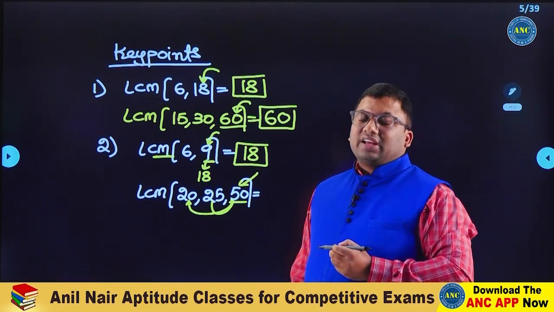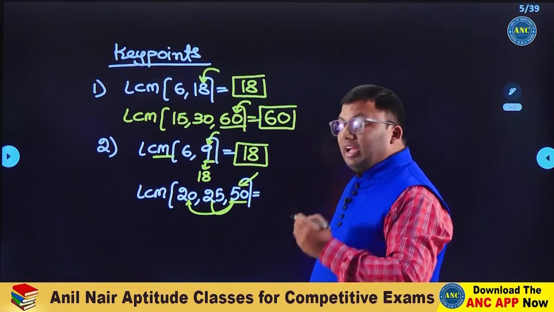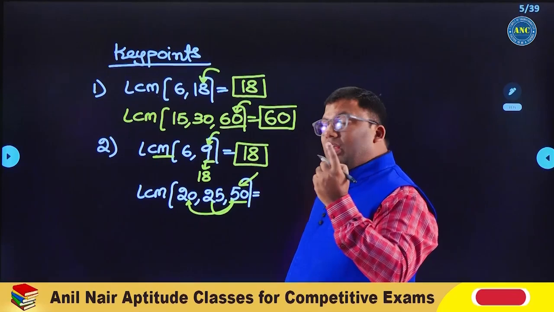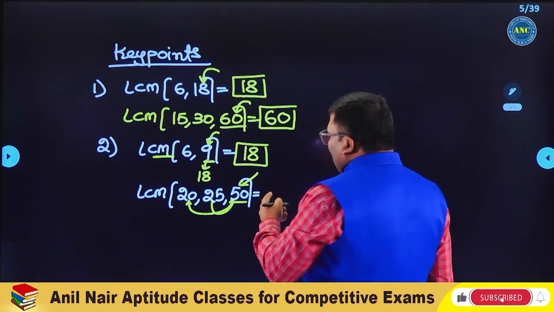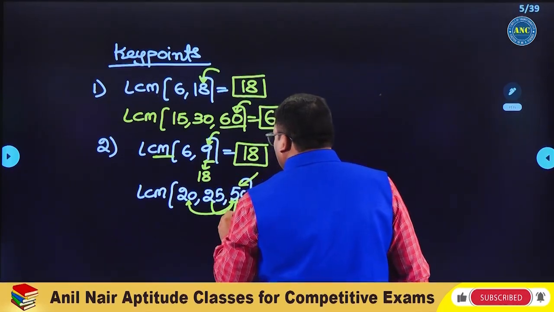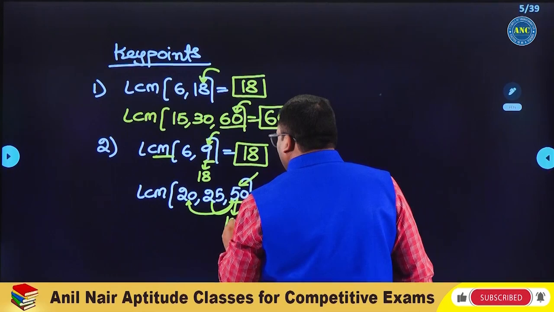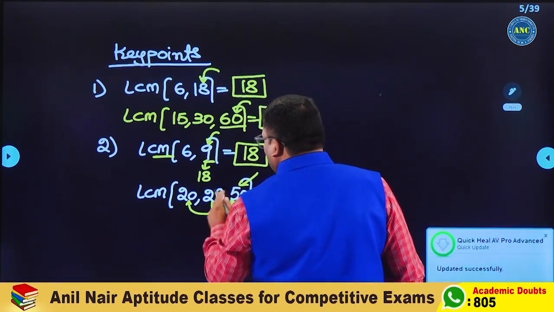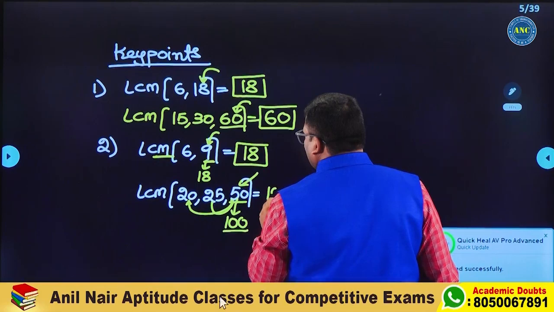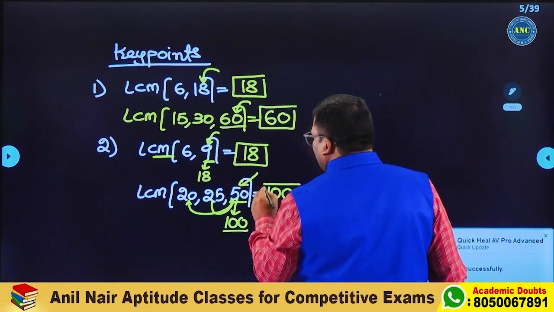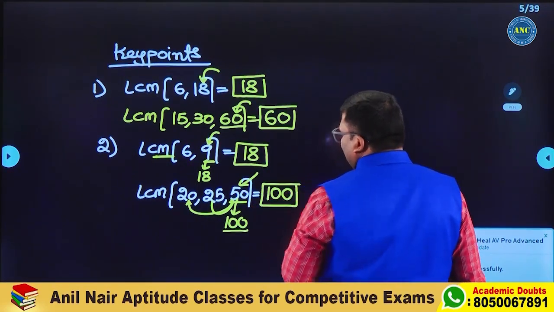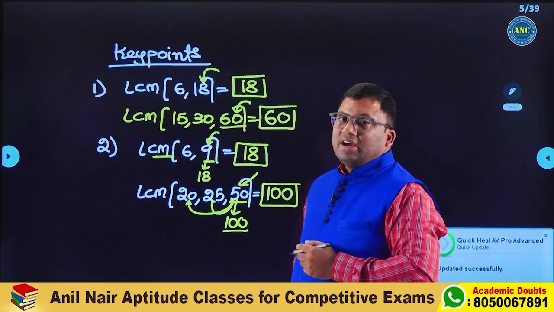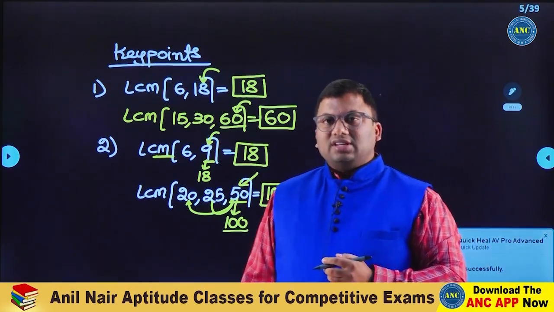50 is not getting divided by 20. It should be divisible by all the other numbers. It is not getting divisible by 20. Take the multiple of 50. 50 twos are 100. 100 is 25 fours, and 100 is 20 fives. LCM of 20, 25 and 50. The answer for this question is 100.